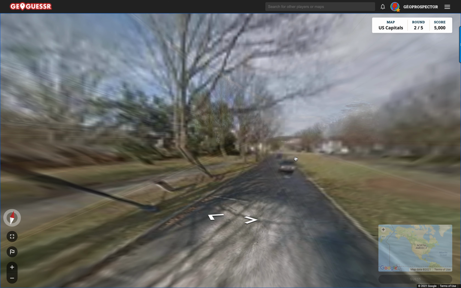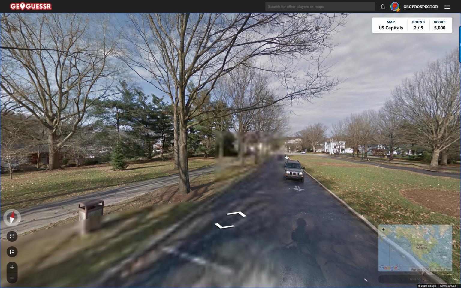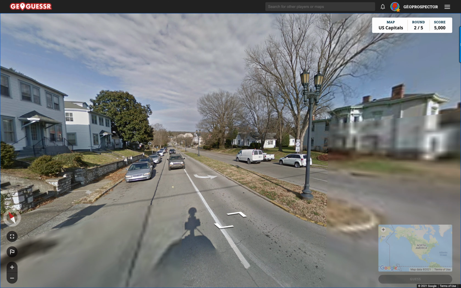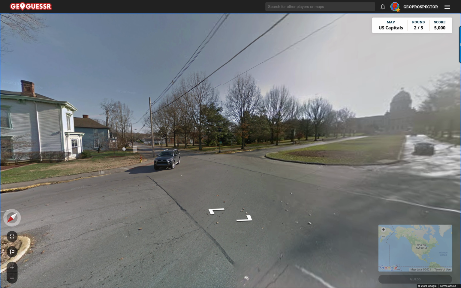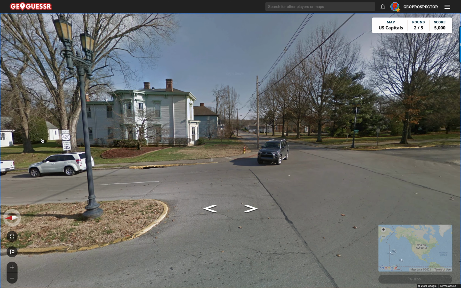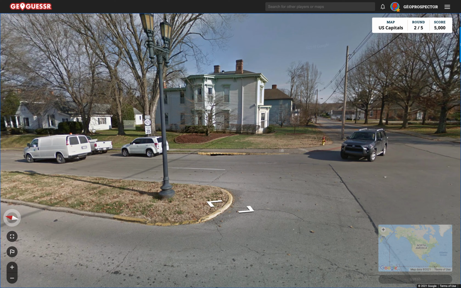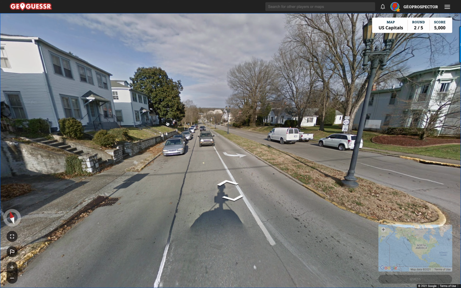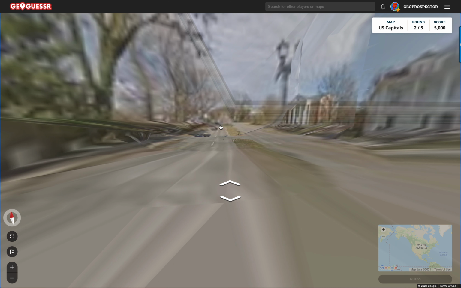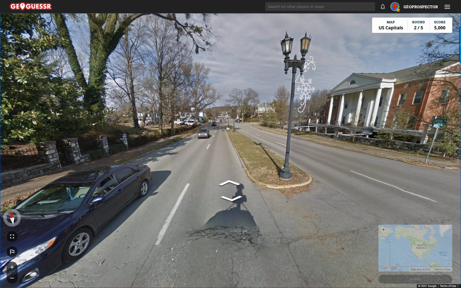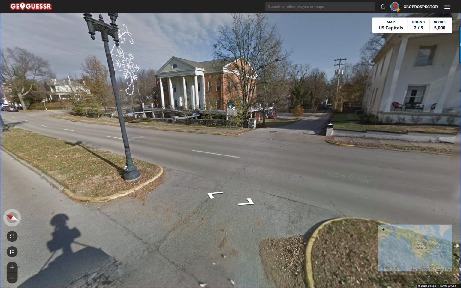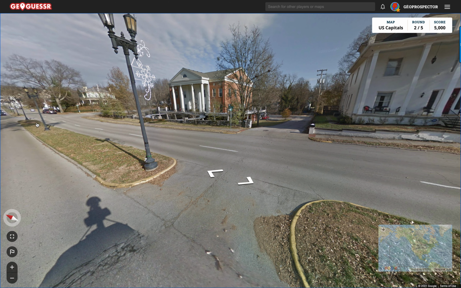Well, I think I'm going to have to get out of here because I'm not close enough to the state building to make anything out. And I'm assuming that there will be a street sign in here somewhere. The north, the 420, and the speed limit. North 420. Okay. Capitol Ave and Minx. Does that say Minx? I think it says Minx.